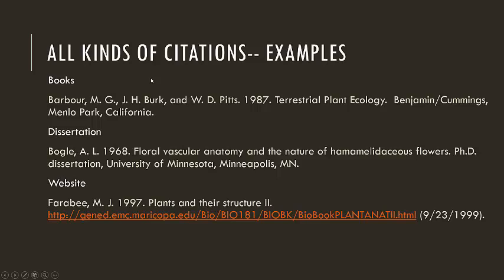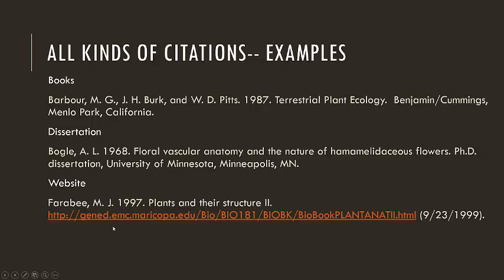So there's multiple kinds of citations. That was just the journal citation. If you go through here, these are some examples of books. Once again, all authors and their first initials, year, the title of the book, the publisher, and then where it was published. Same thing. You are consistent with the format that you use throughout. You just change small things to maintain the type of citation that you need. So here, author, last name, year, title of dissertation, the fact that it's a PhD dissertation, where it was.